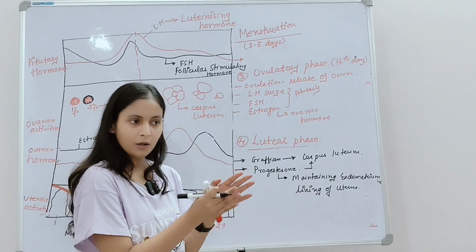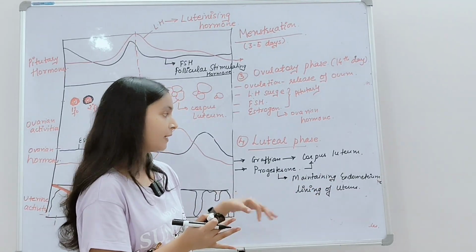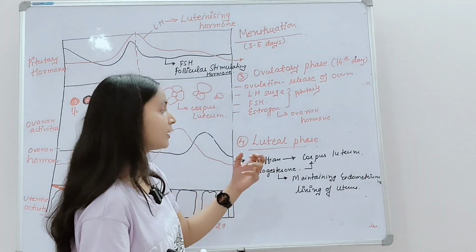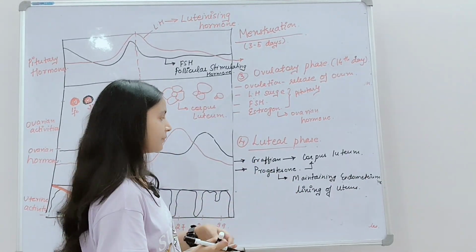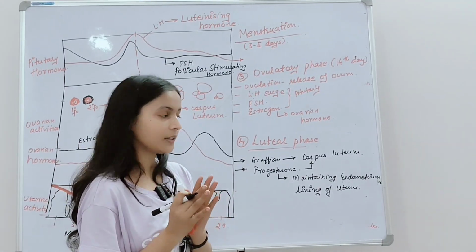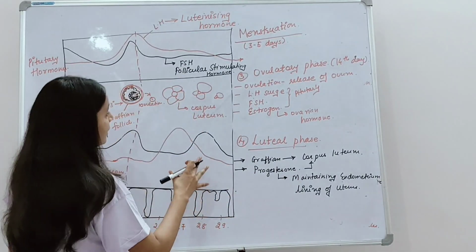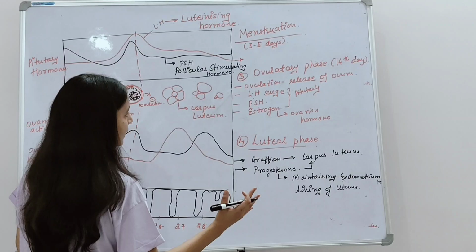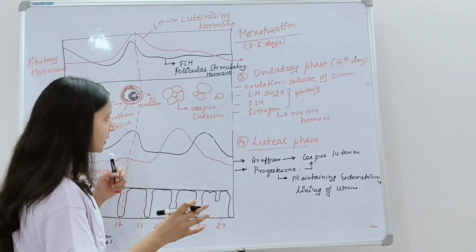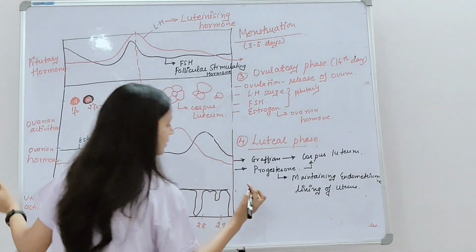Okay, so we have seen that at menstruation, the breakdown of this endometrium lining takes place. The breakdown of the endometrium lining takes place only if there is no fertilization. And if the fertilization takes place, what will happen? It is maintained, and the proliferation and the proper development of this lining happens only because of the hormone progesterone. Now suppose the fertilization does not take place, what will happen? The ovum will get released out from the vagina. Even the corpus luteum will eventually get degenerated.